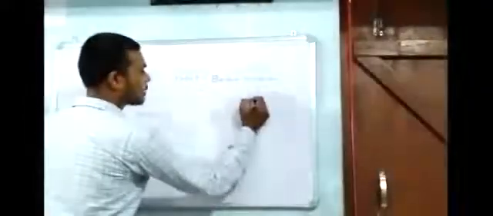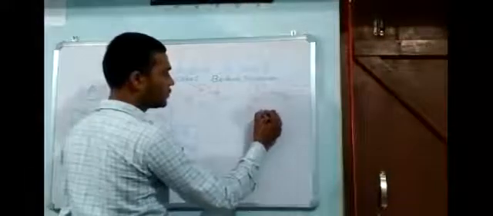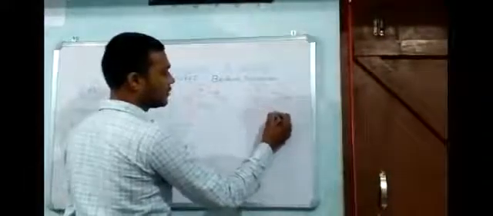We know that the mass of object A is MA and the mass of object B is MB. The momentum of object A, PA, is equal to MA UA, and the momentum of object B is equal to MB UB.